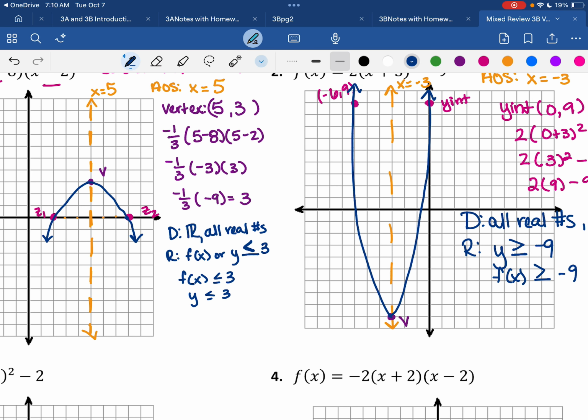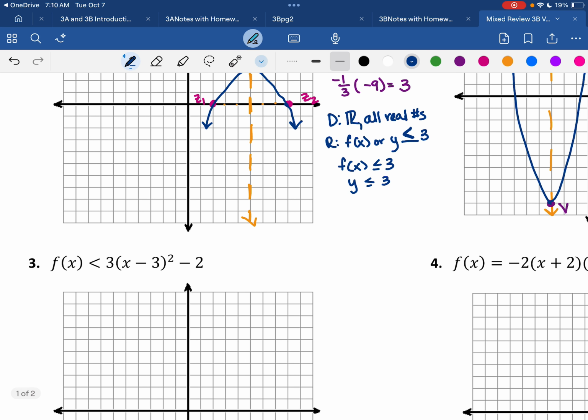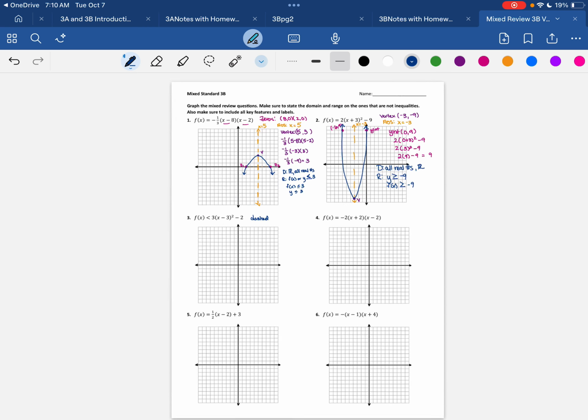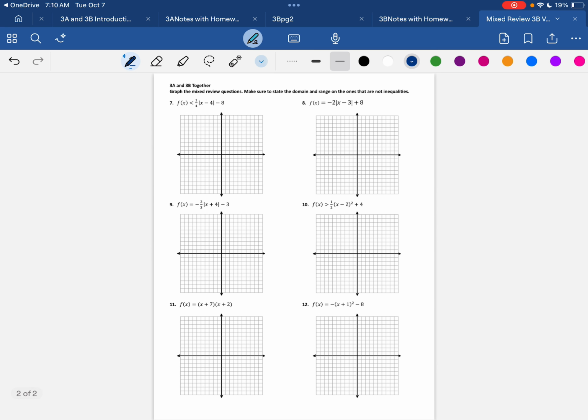If you come across an inequality, just remember to write down dashed, and then do the same process, but then shade. Pay attention to whether you shade inward or outside of the values. If you can't remember how to do those ones, by all means skip. And then if you have absolute values, which I think you do, on the back, practice those because those are review.